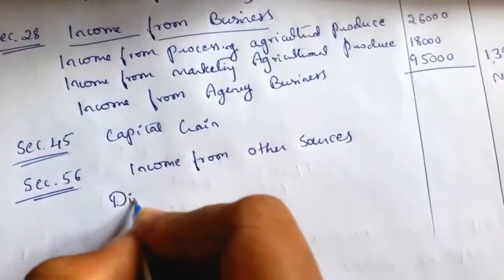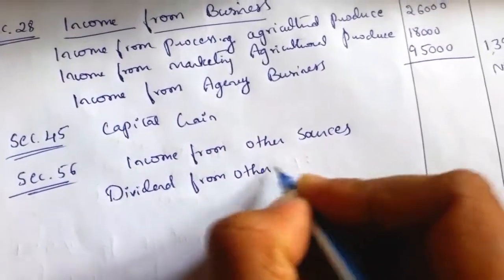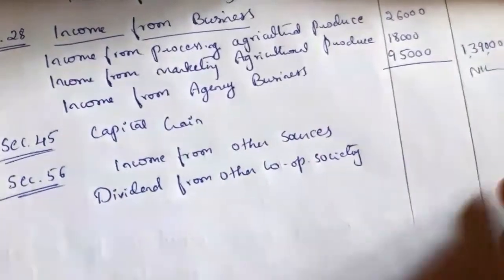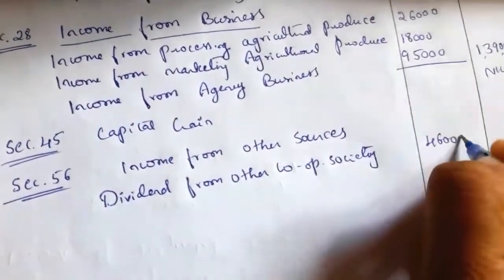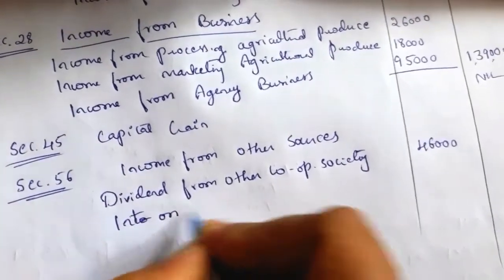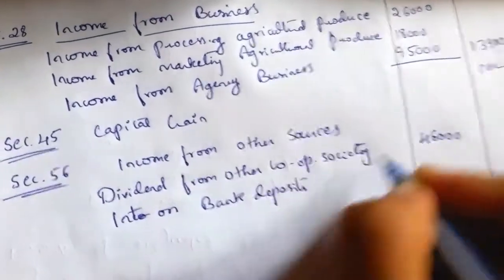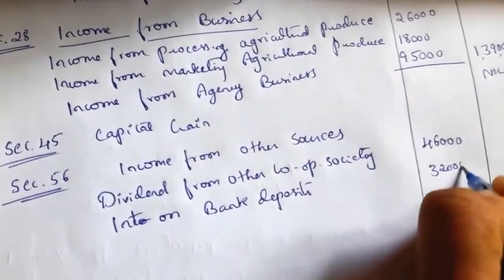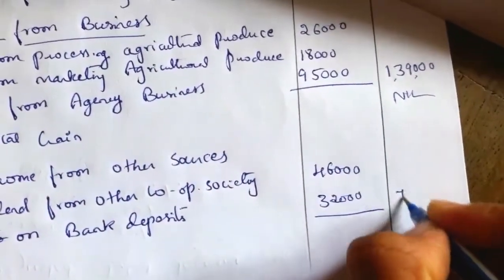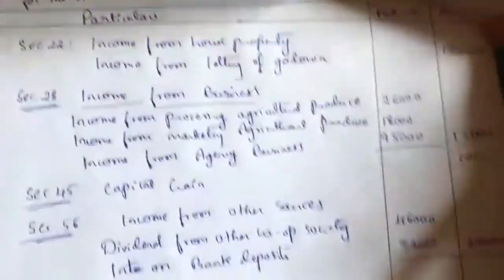So write one by one. Dividend from other cooperative society, the amount is 46,000. Next, interest on bank deposit, 32,000. So total income from other sources is 46,000 plus 32,000, that is 78,000. There is no other income.